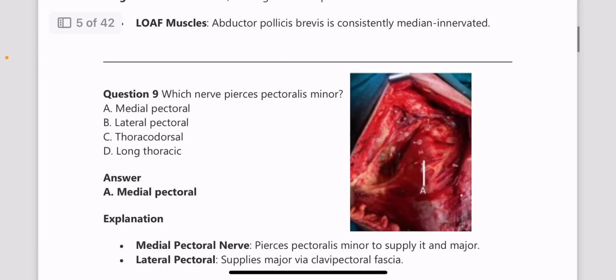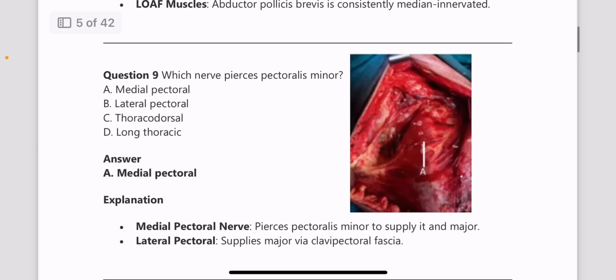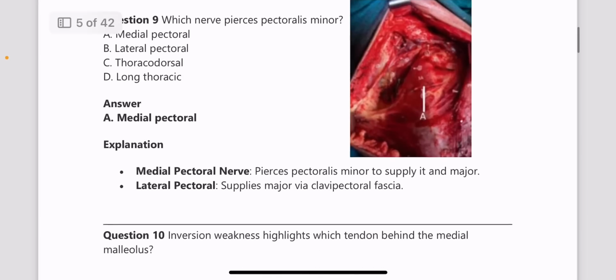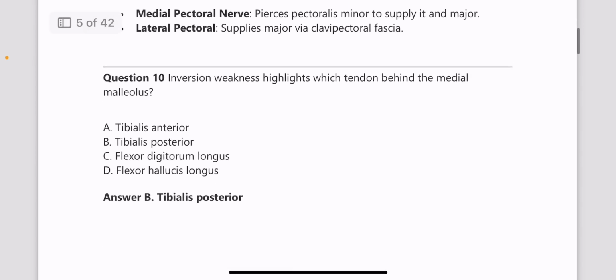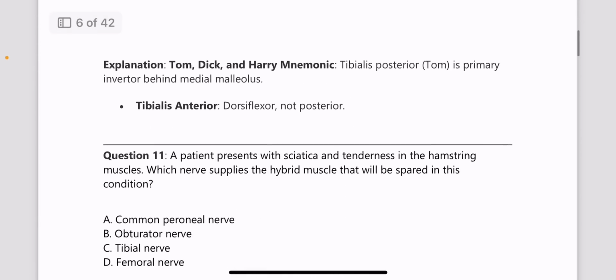Next one, which nerve pierces pectoralis minor? Answer is medial pectoral nerve. So this pierces the pectoralis minor to supply it, and also the major. And the lateral pectoral nerve supplies the pectoralis major via the clavipectoral fascia. Next question, inversion weakness highlights which tendon behind the medial malleolus? So the answer is tibialis posterior, because inversion is by tibialis posterior and it lies behind the medial malleolus.